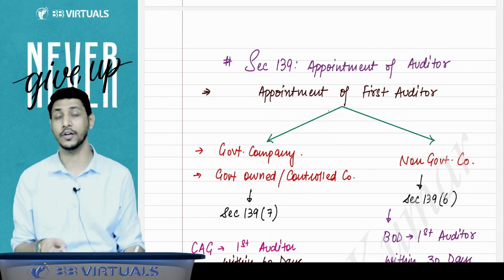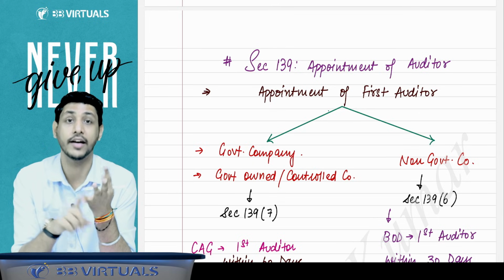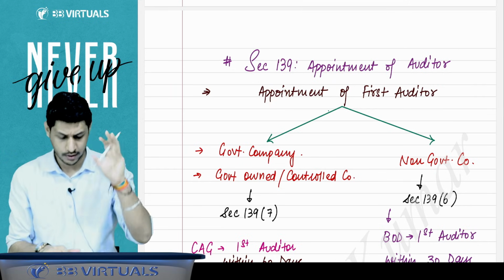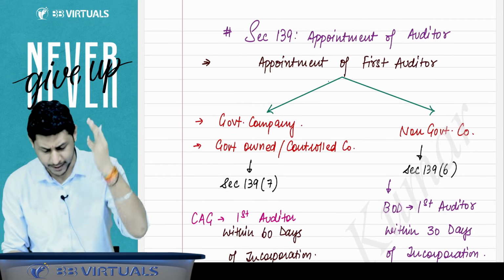Sections 139, 140, 143, and 148. These four are very big sections. You have to understand them in depth, in a very in-depth manner.